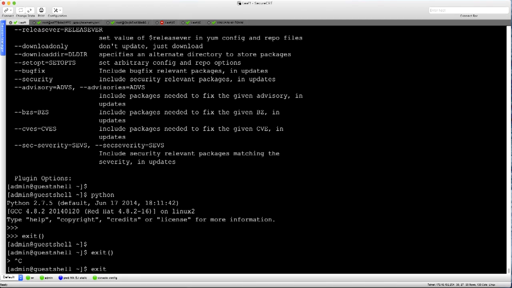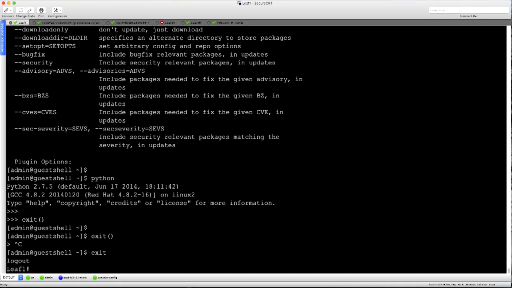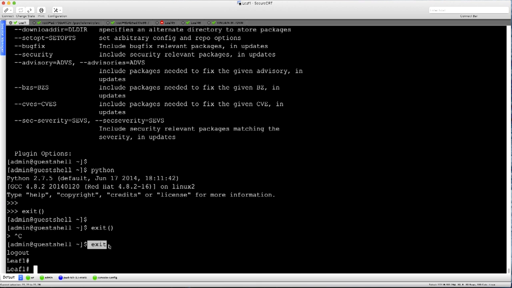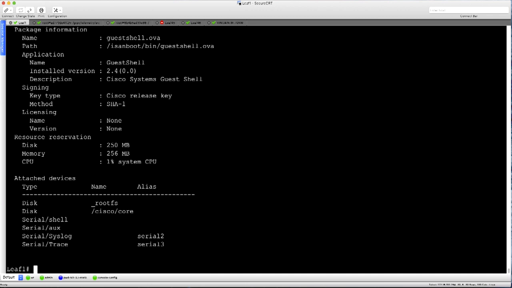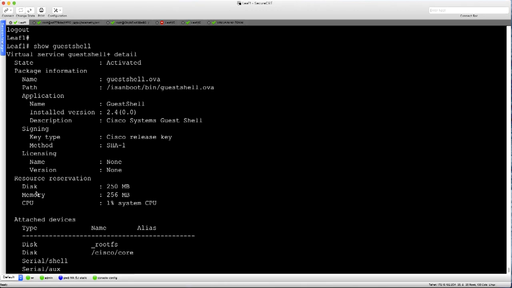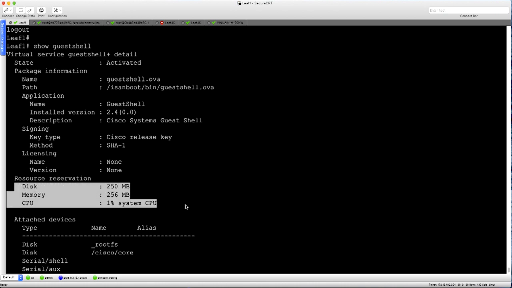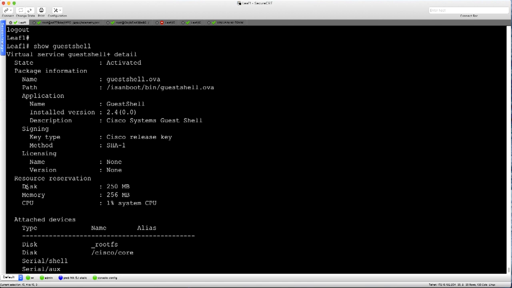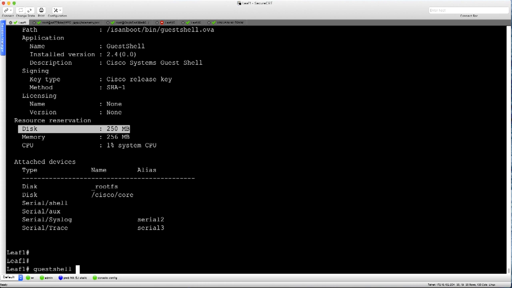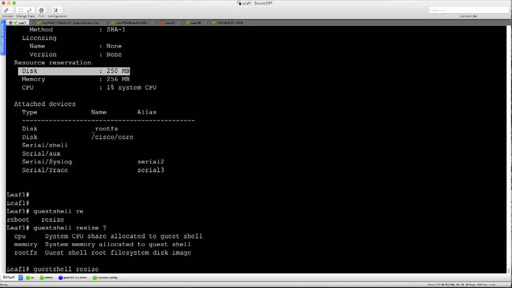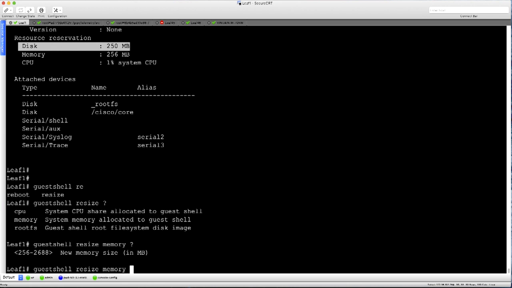Apart from using Guest Shell for configuration or automation purposes, you can use the exit command to exit out of the Guest Shell. If you look at the show guestshell command, you will notice the current resources allocated to the active Guest Shell, which is 1% of the system CPU resources, memory of 256 MB, and disk size of 250. You can use the command guestshell resize to specify the memory of, say,